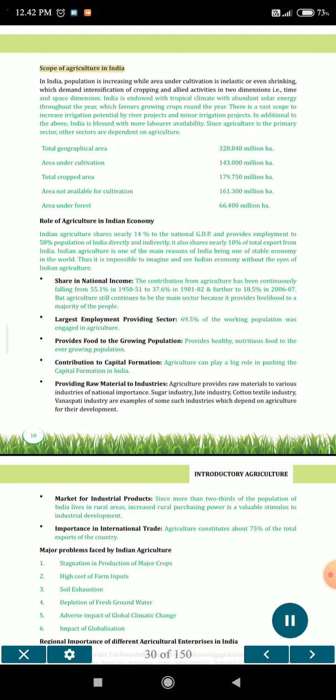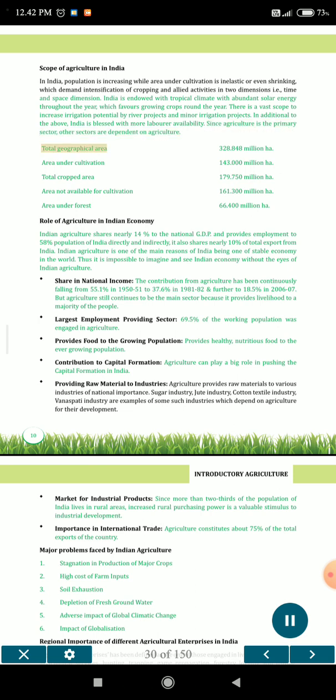Chapter 10. Scope of agriculture in India. In India, population is increasing while area under cultivation is inelastic or even shrinking, which demands intensification of cropping and allied activities in two dimensions, that is, time and space. India is endowed with a tropical climate with abundant solar energy throughout the year, which favors growing crops round the year. There is a vast scope to increase irrigation potential by river projects and minor irrigation projects. In addition, India is blessed with more labor availability. Since agriculture is the primary sector, other sectors are dependent on agriculture.